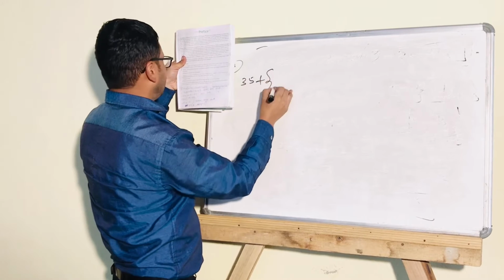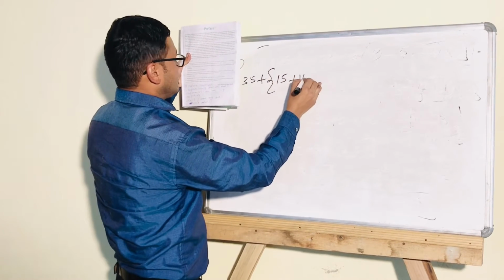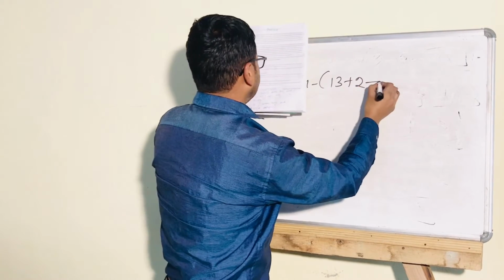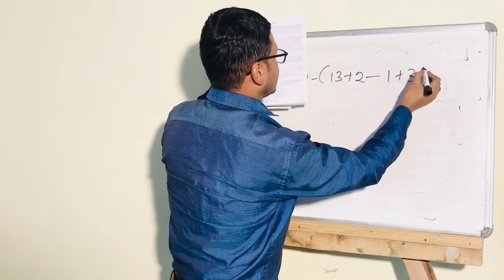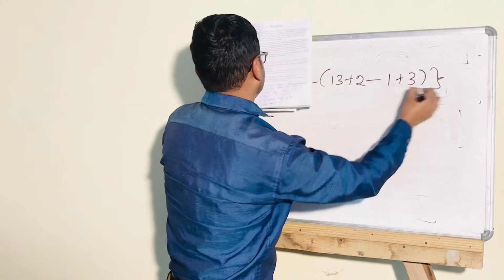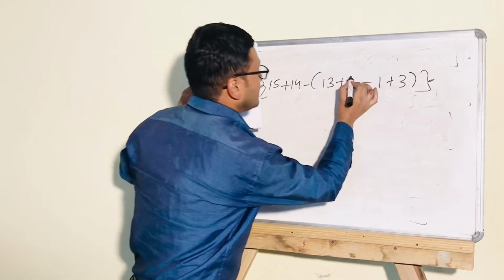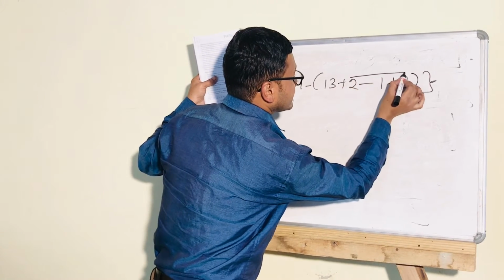Now number 3: 35 plus 15 plus 14, 13 plus 2 minus 1 plus 3. Now the bar bracket is right from here.